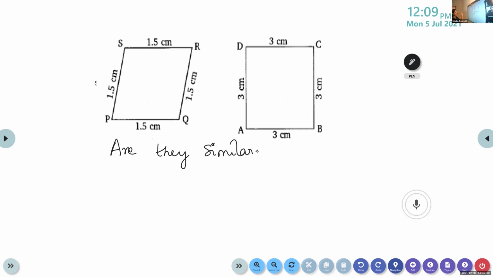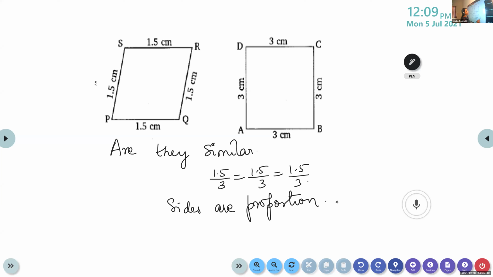Instead of that, what is another term you can say instead of mentioning the shape? What is the term we can use? Length. Yes, look at the length. Are they proportional? Look at the ratio. What about the sides? Are they proportional? If you divide it, so sides are proportional, isn't it? Here, sides are proportional. Then why are they not similar? Their angles are not equal. Very good. Angles are not equal.